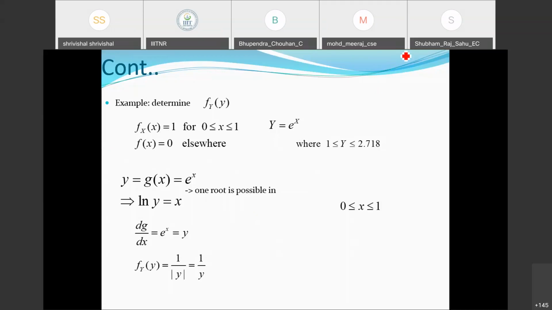Anything else? Any doubt? There are a few more examples given in the book, so you can explore those problem statements and solve them. There are a few more classes left in this course. Next week we are going to cover our remaining discussion, and next week we will finish this course.